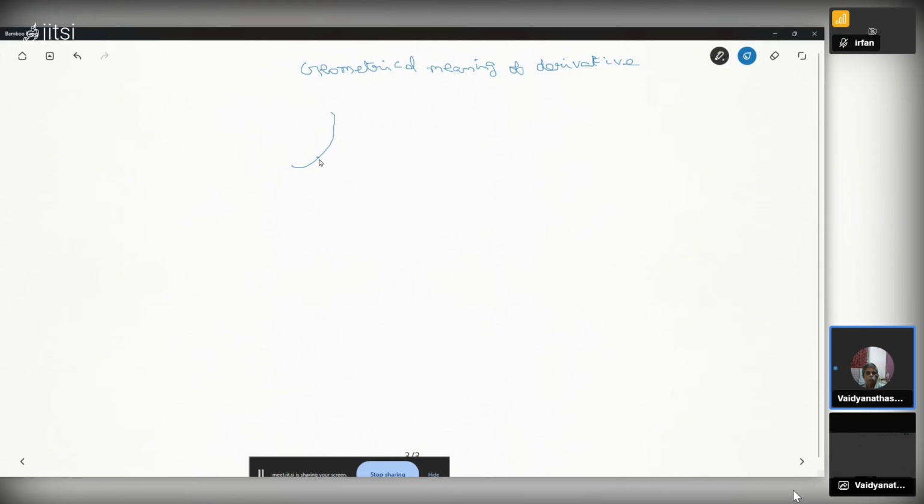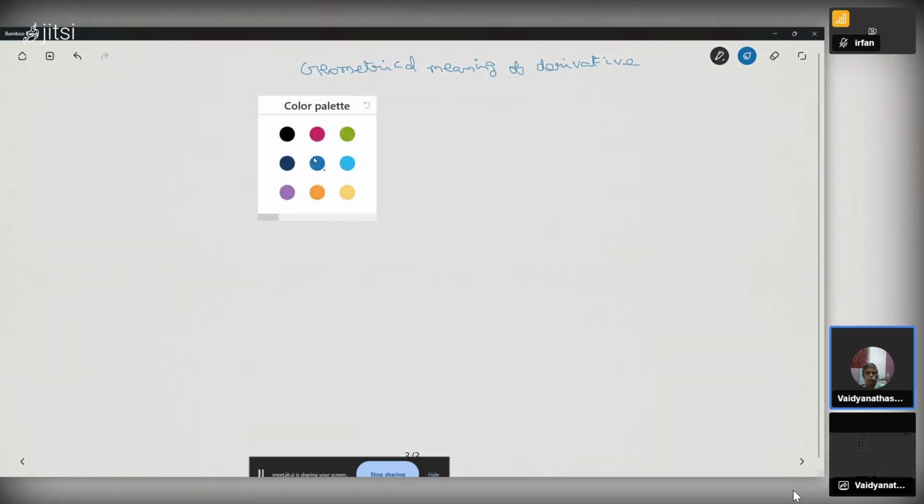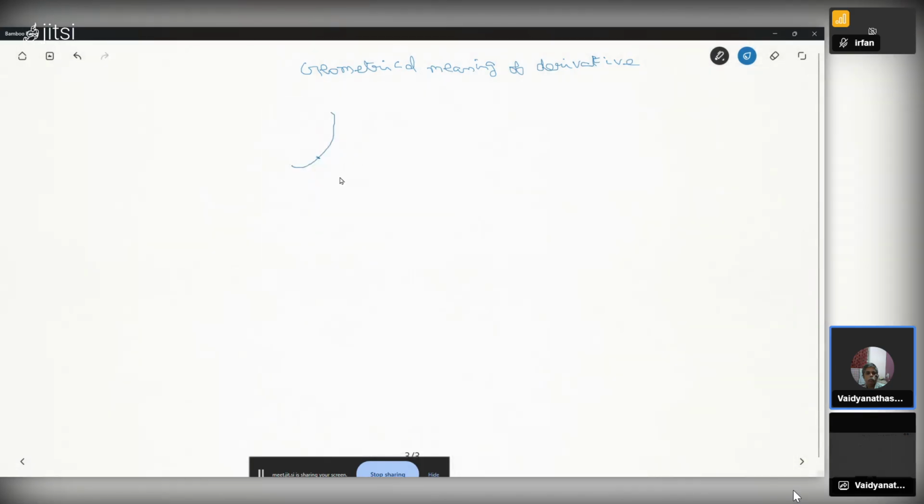At a point x, I draw a tangent at this point. This is a point x comma y. Then there is a chord. It is a generic curve, nothing specific. Let's call it y equal to f of x.